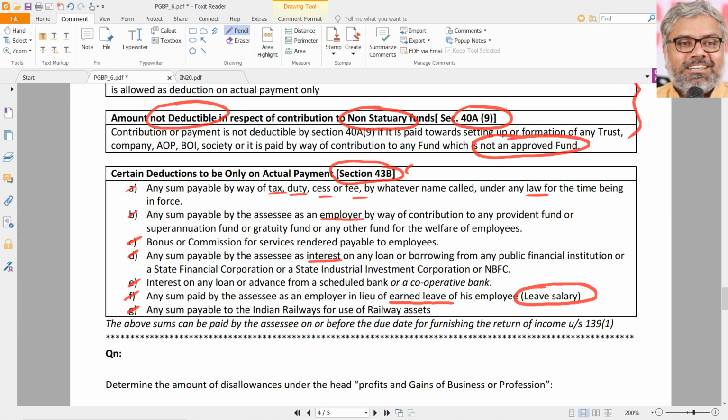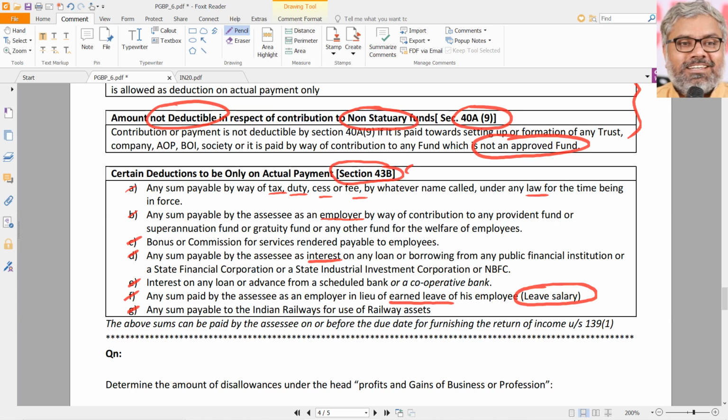Then the third category is interest, payable to whom? If it is payable to any scheduled bank, a cooperative bank, a state finance corporation or any other public financial institution, then that will be allowed as deduction only on payment basis. Even if payable to NBFCs, non-banking finance companies, that also is allowed as deduction only on payment basis.